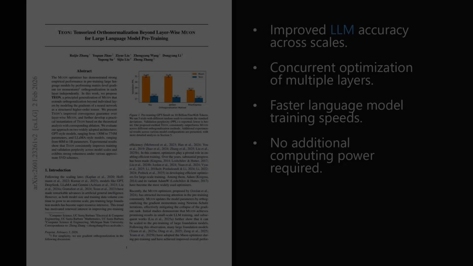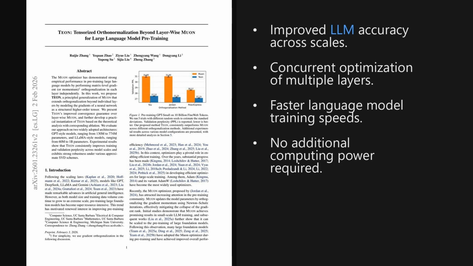Wrapping up, 2 takeaways stand out. First, treating model layers independently misses valuable structural information. By optimizing gradients as higher-order tensors, TEON captures cross-layer correlations that layer-wise methods like MUON simply ignore. Second, this approach yields consistent performance gains across diverse architectures without increasing computational cost. It suggests that future training recipes should definitely look beyond the single layer.